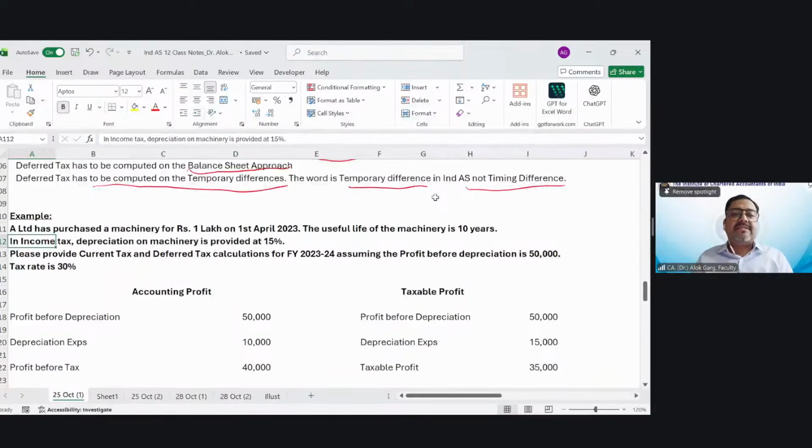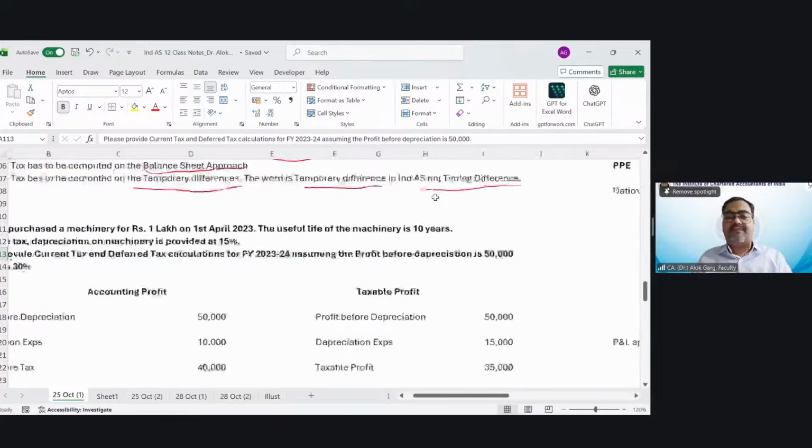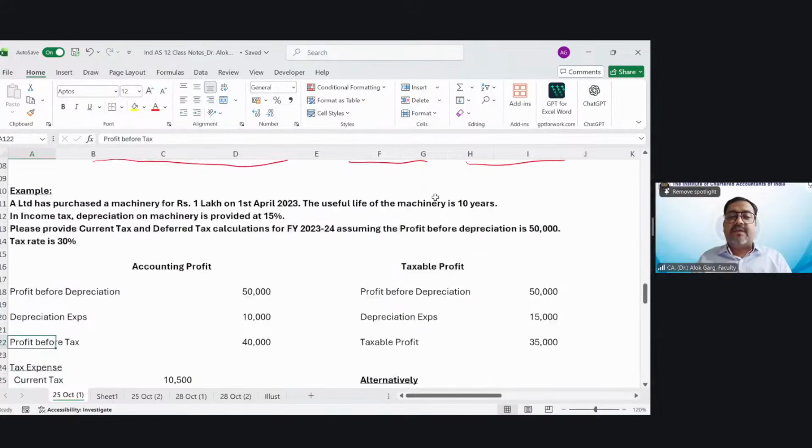In income tax, depreciation on machinery is provided at 15%. So in the first year, the depreciation is 15,000. Please provide current tax and deferred tax calculation for FY 23-24, assuming the profit before depreciation is 50,000. Tax rate is 30%. So what is my accounting profit? My profit before depreciation is 50,000. Depreciation expense is 10,000. My profit before tax is 40,000, right?